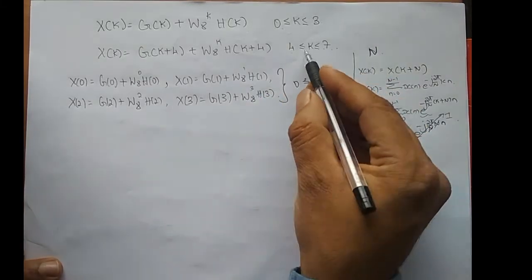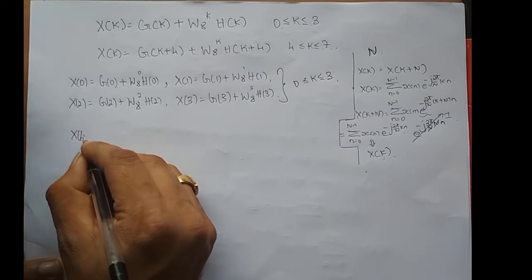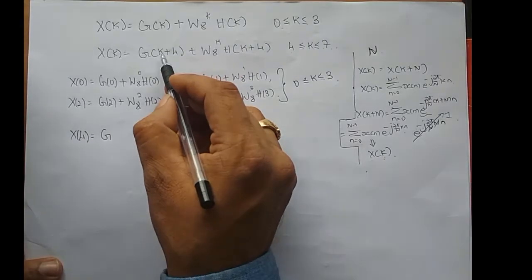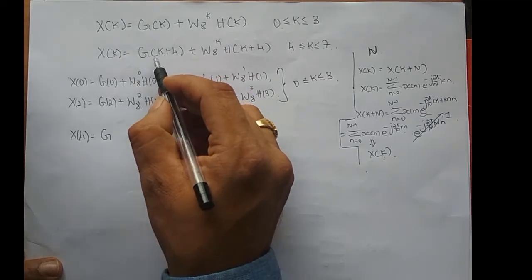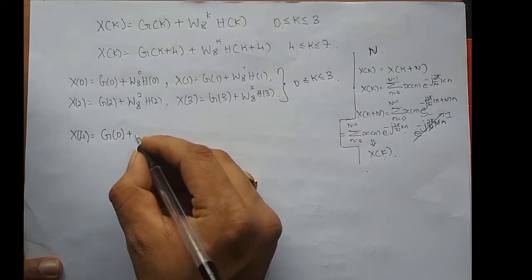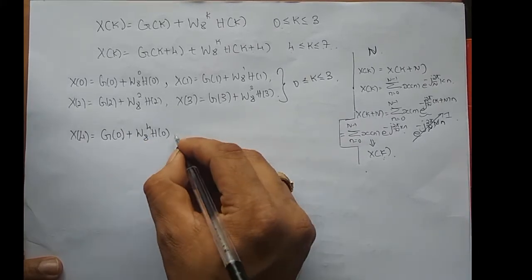Similarly, what about k varying from 4 to 7? When I put k equal to 4, X of 4 is equal to g of 4 plus 4, which is 8. So g of 8 is nothing but g of 0 itself, because it's a periodic signal. So g of 0 plus W8 power 4 into h of 0, right?